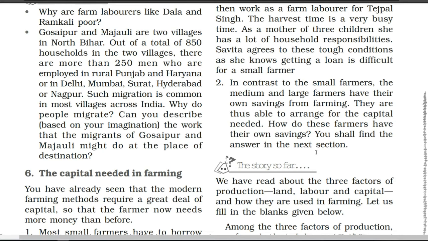So remember, this is a very important topic of this chapter, and the question is going to come like this. It is very easy to remember that small farmers take loans from the money lenders at a very high rate of interest. In this way they arrange the capital which is needed in farming, and the medium and the large farmers have their own savings. So in this way, whatever capital is needed in farming, they are going to arrange.